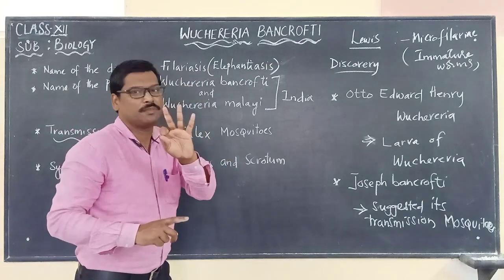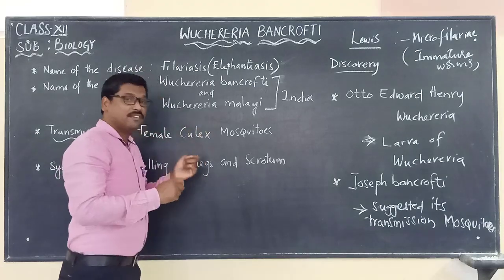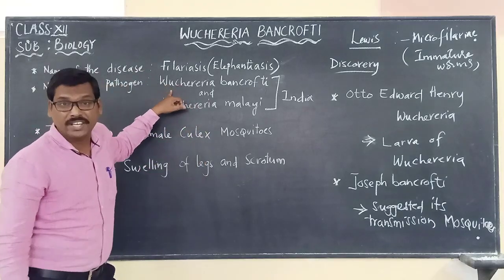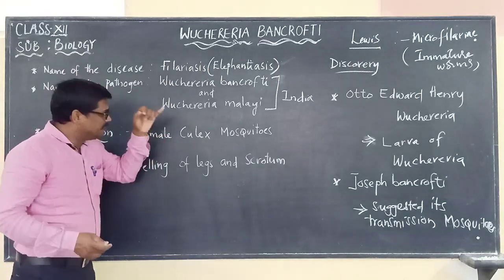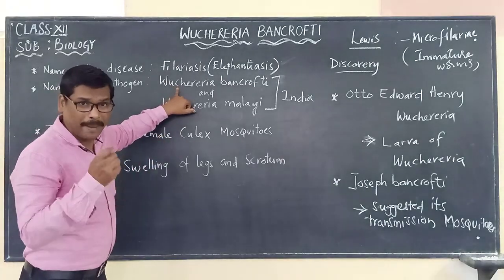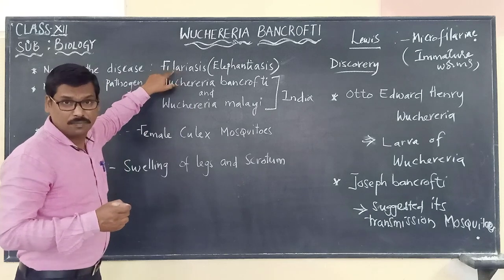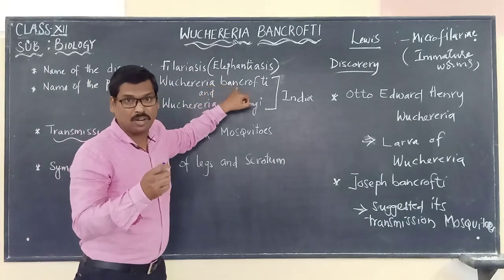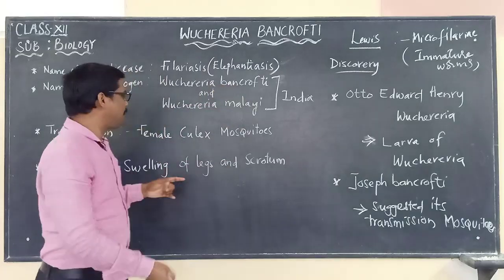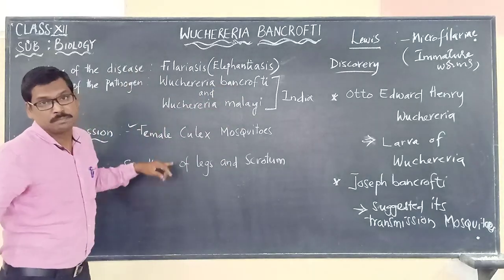In all these three types of mosquitoes, there will be the presence of what? Wuchereria Bancrofti. But here in India, the Filariasis disease causing pathogen Wuchereria Bancrofti is spread by the female Culex mosquitoes.